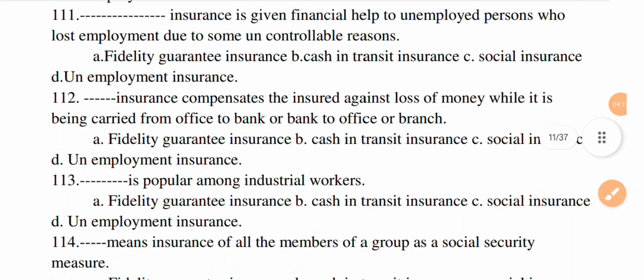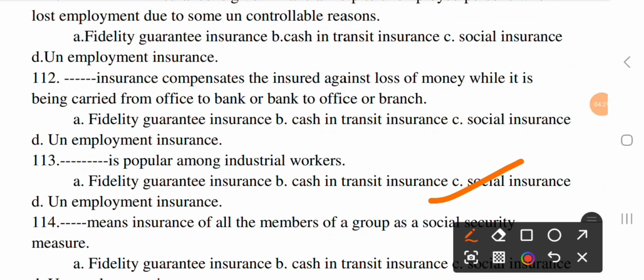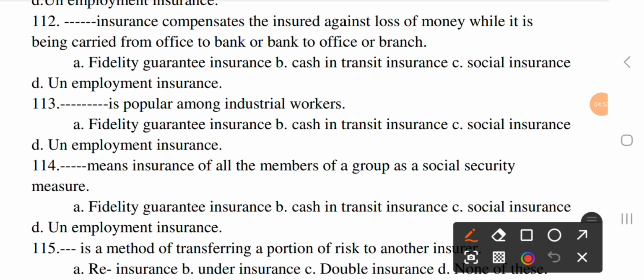Next question, dash is popular among industrial workers. Option A fidelity guarantee insurance, option B cash in transit insurance, option C social insurance, and option D unemployment insurance. The correct option is C social insurance. Next question, dash means insurance of all the members of a group as a social security measure. Option A fidelity guarantee insurance, B cash in transit insurance, C social insurance, and D unemployment insurance. The correct option is C social insurance.